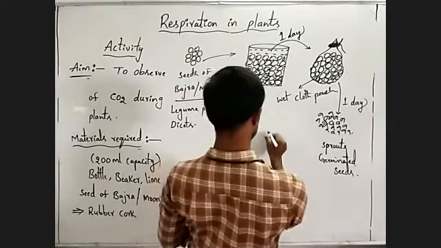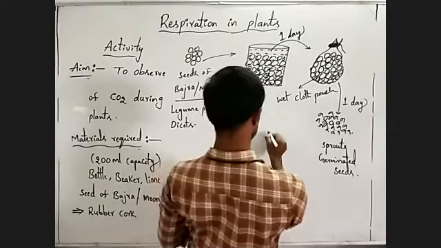These are usually germinated seeds. Now you have to take a small injection bottle or a small beaker.